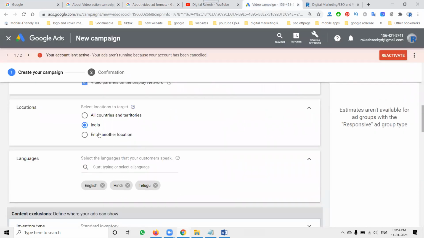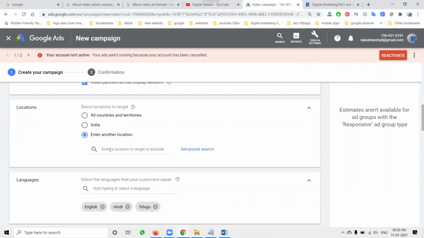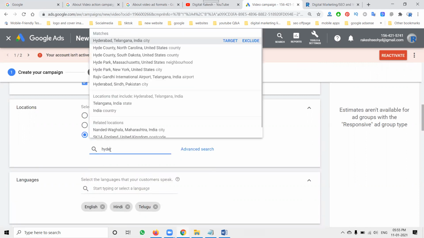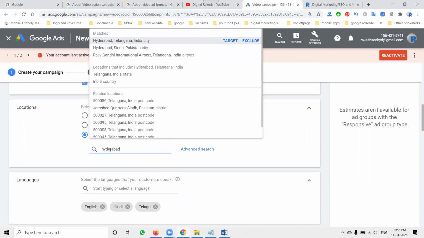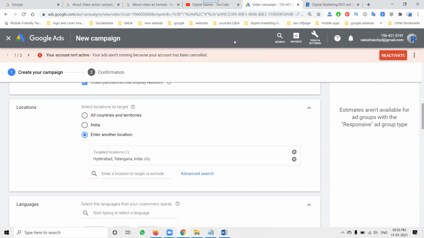Next, select location. You can target locally, country-wise or all countries. I'm targeting my local audience, that is only Hyderabad. In India, we can go to specific places like Mumbai or Kerala.